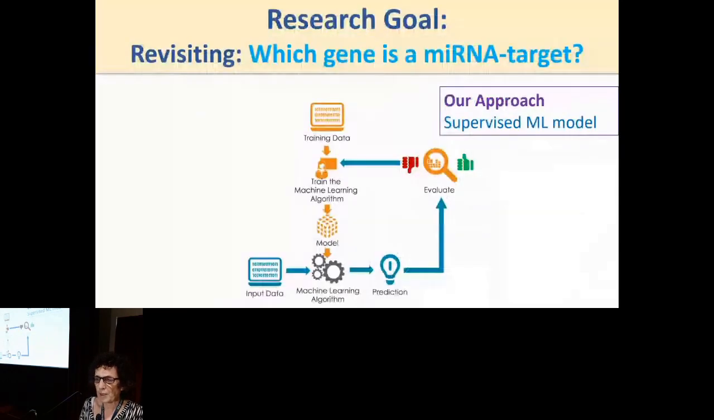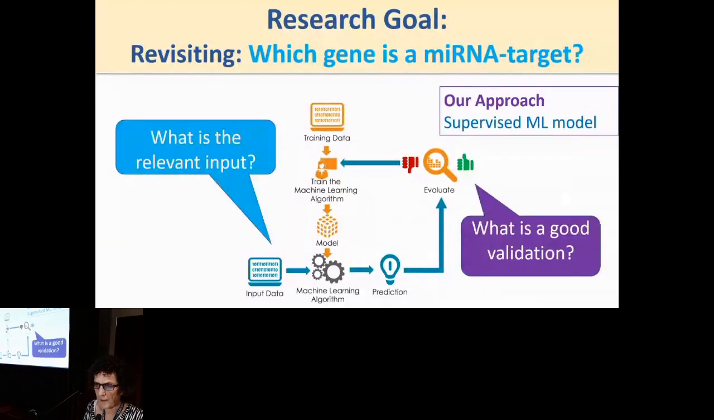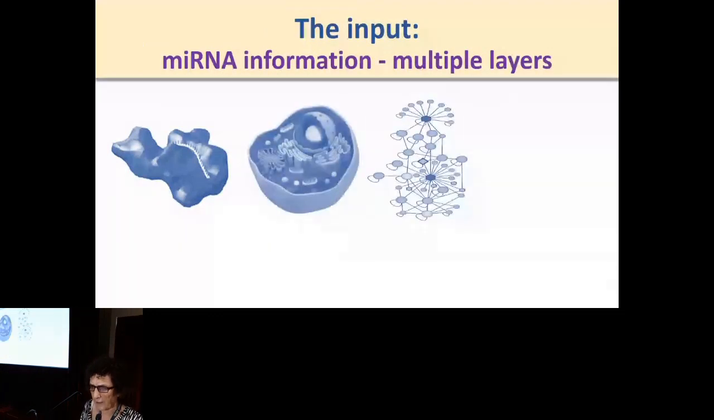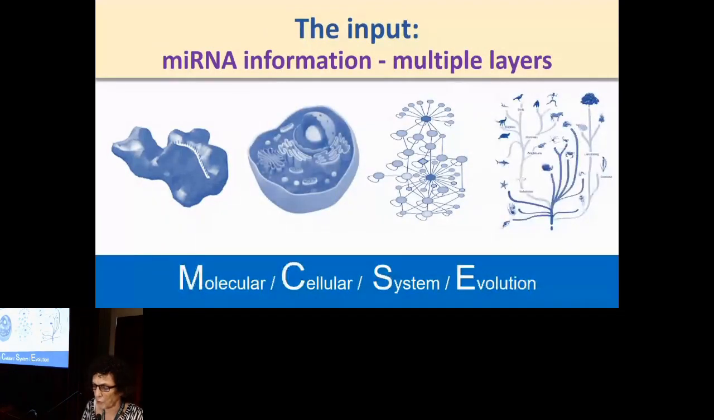In order to address it differently, we decided to build a supervised machine learning model, quite a standard one. But for this, you have to understand what the input is and how to validate your result. Indeed, the input of microRNA comes with different layers, such as the molecular layer, cellular layer, network, and also evolution.